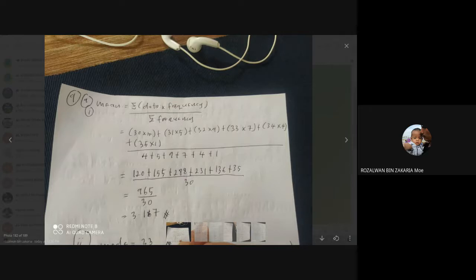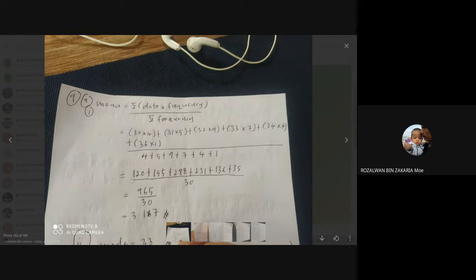So this symbol means total or summation. So it is equal to, referring to the data there, in bracket 30 multiplied by 4, plus in bracket 31 multiplied by 5, plus 32 multiplied by 9, plus 33 multiplied by 7, plus 34 multiplied by 4, plus 35 multiplied by 1, then you divide by 4 plus 5 plus 9 plus 7 plus 4 plus 1. This is to find the total frequency.